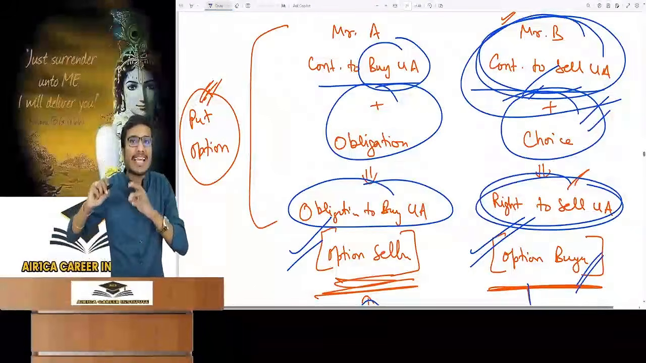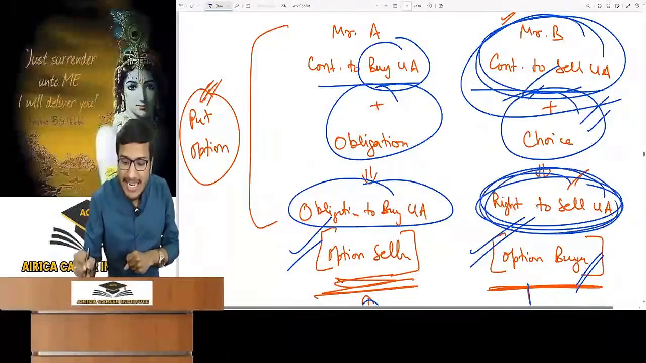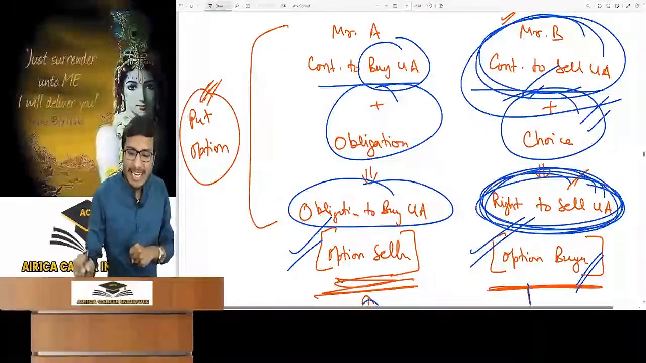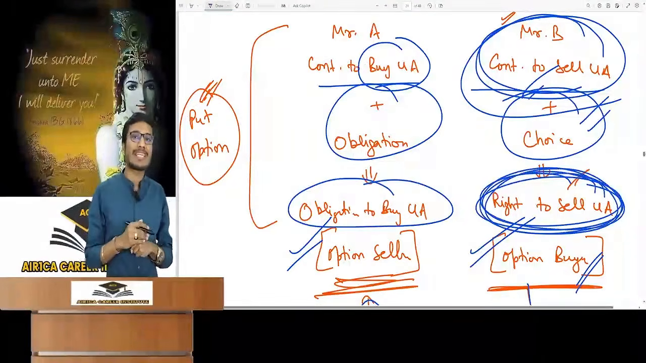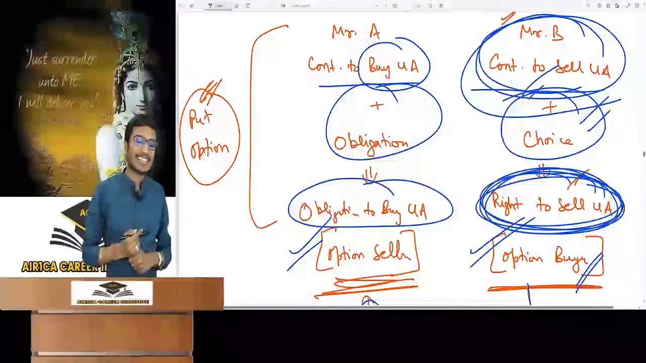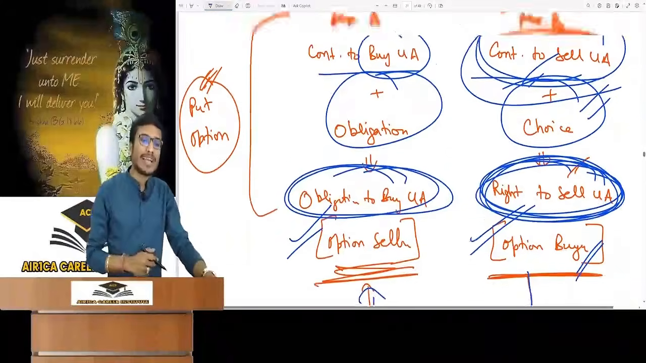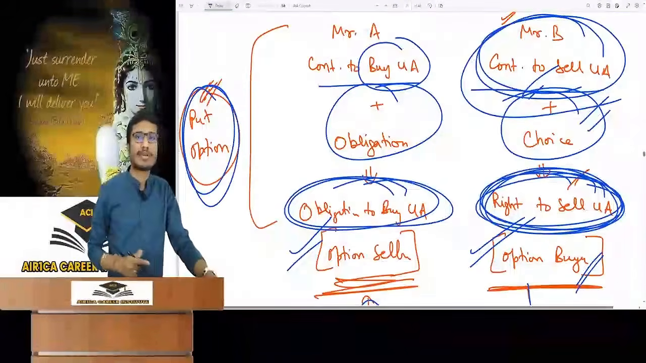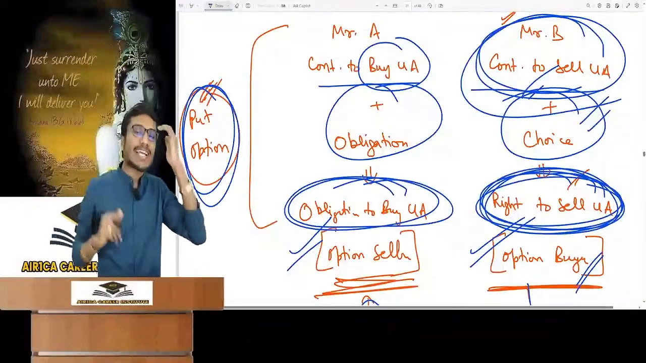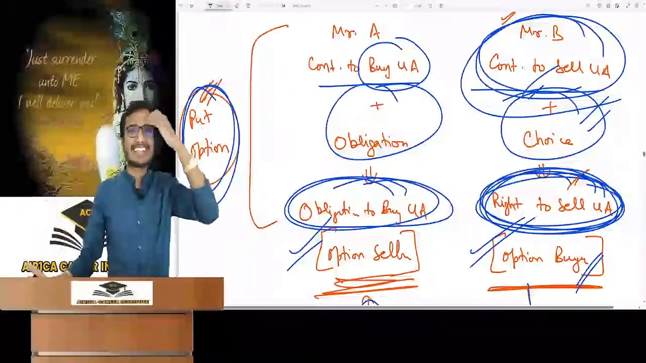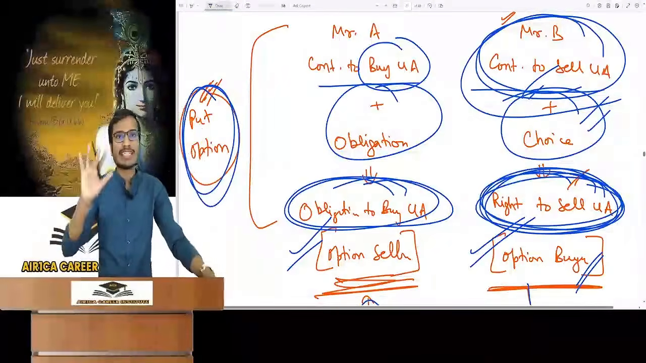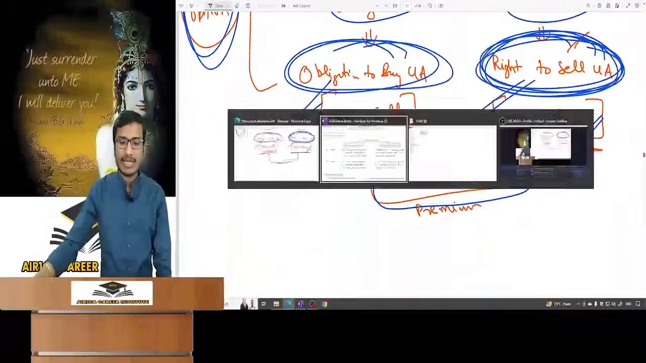He has bought the option. For which thing? Right to sell the underlying asset. So Mr. B is the option buyer. Right to sell underlying asset. And Mr. A is an option seller having obligation to buy underlying asset. This type of option is called put option. In this, option holder has the right to sell the underlying asset. Understand this only. This was your concept of option.